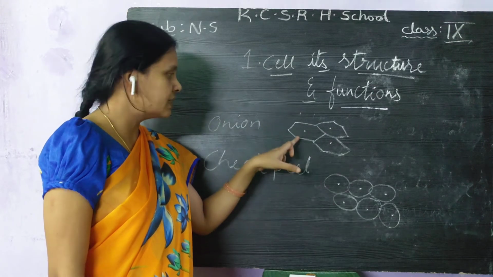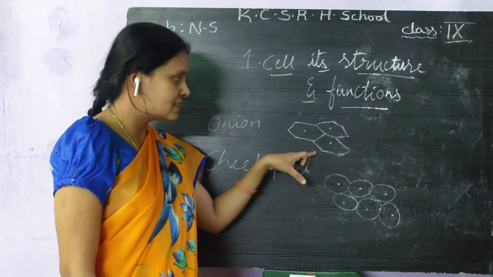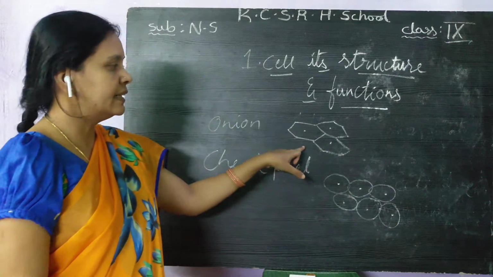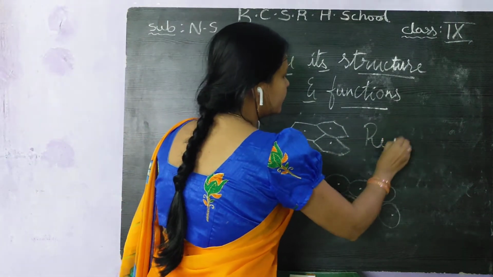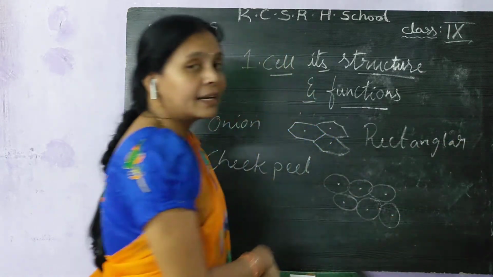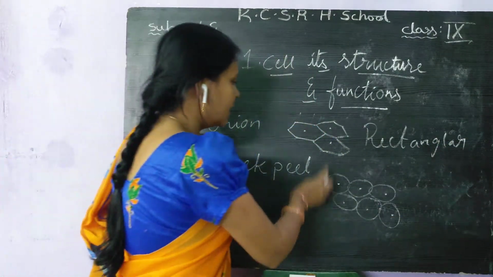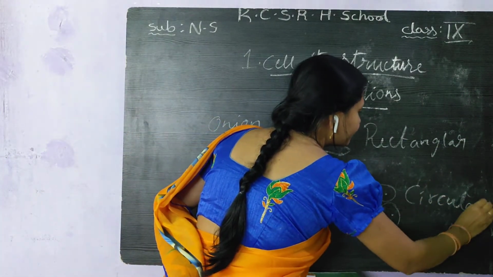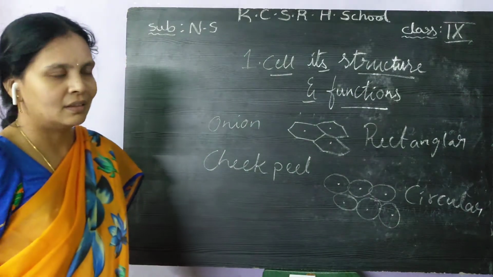Again, I can repeat it. What is the difference between this cell shape and this cell shape? That's right. The onion peel, you see, is in a rectangular shape. The cheek peel is in a circular shape.